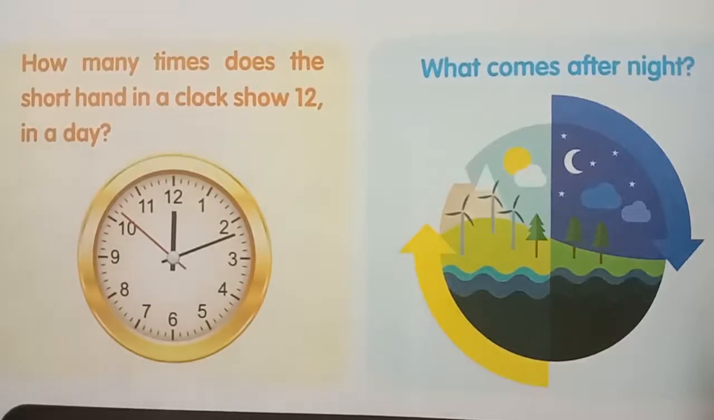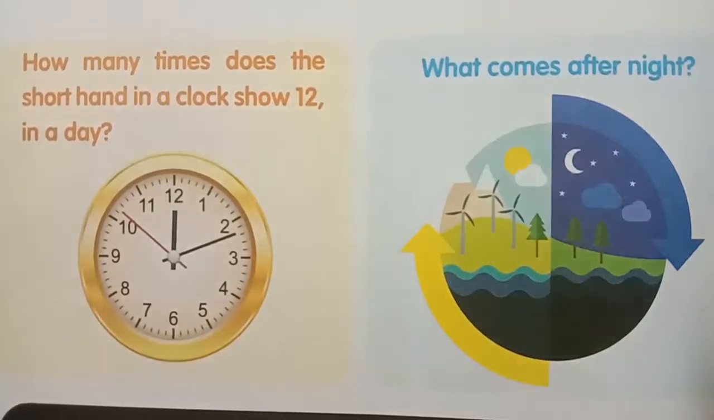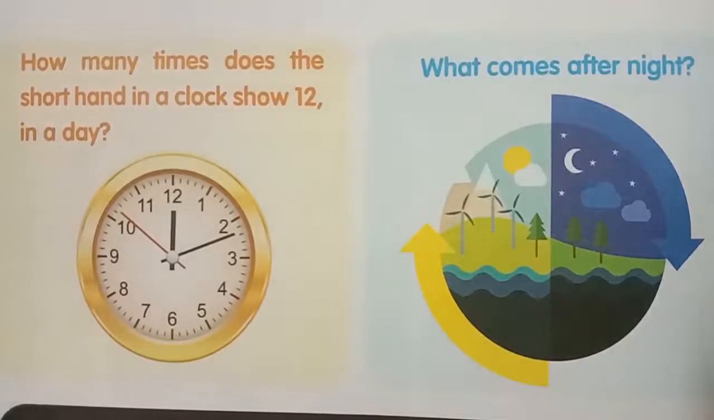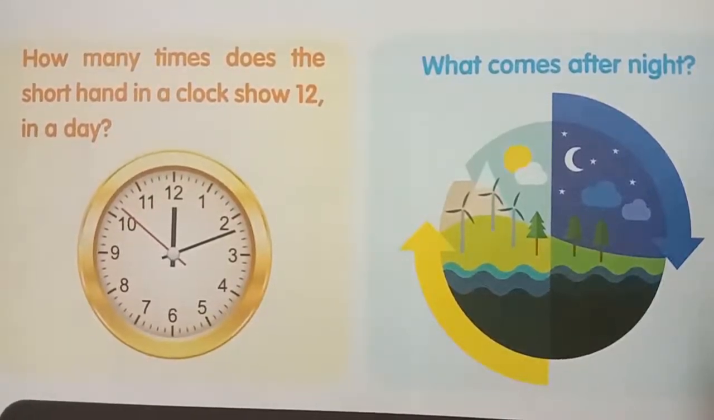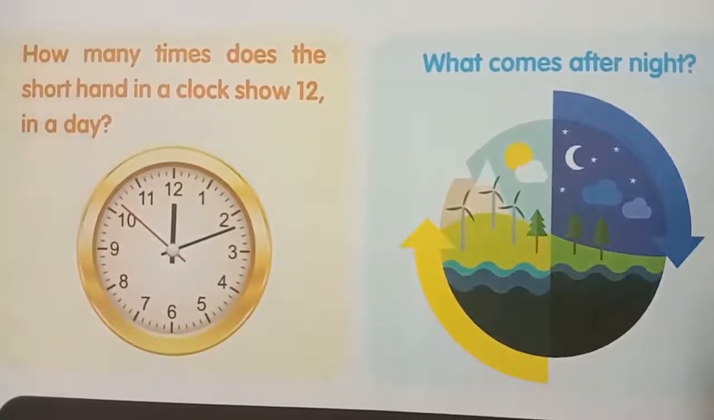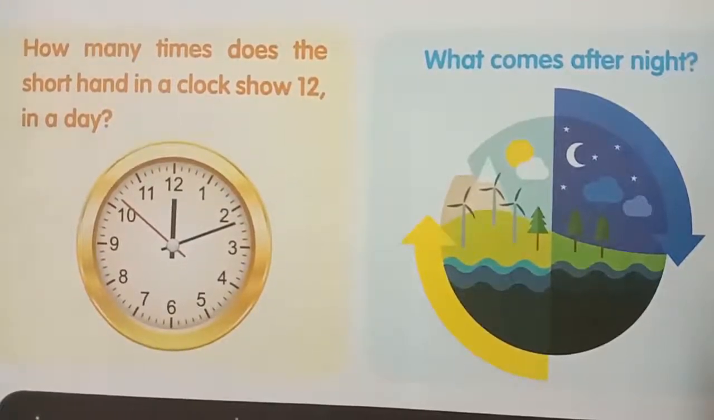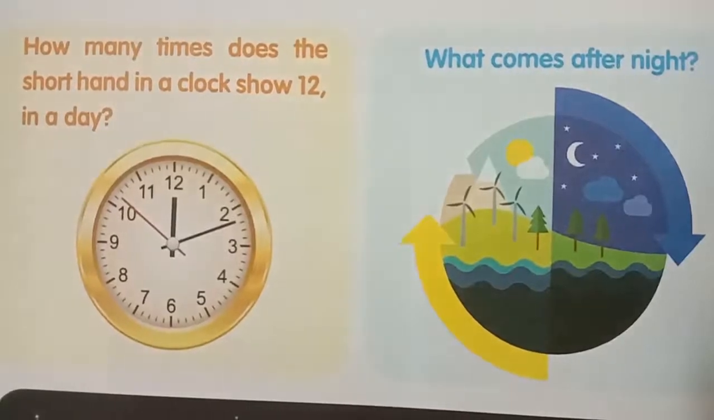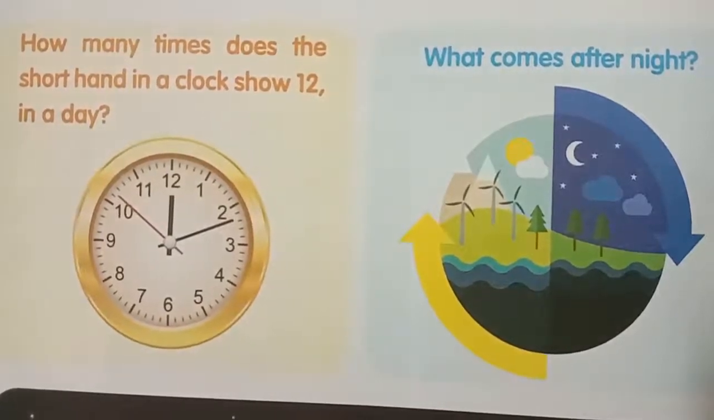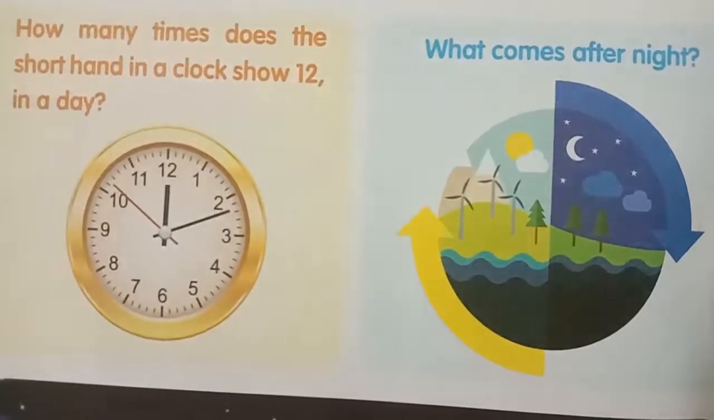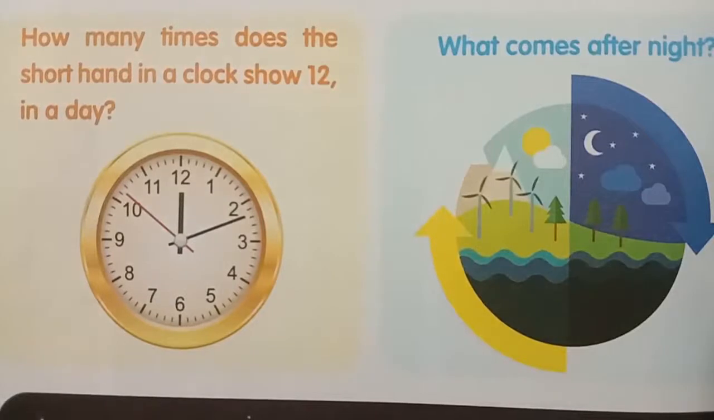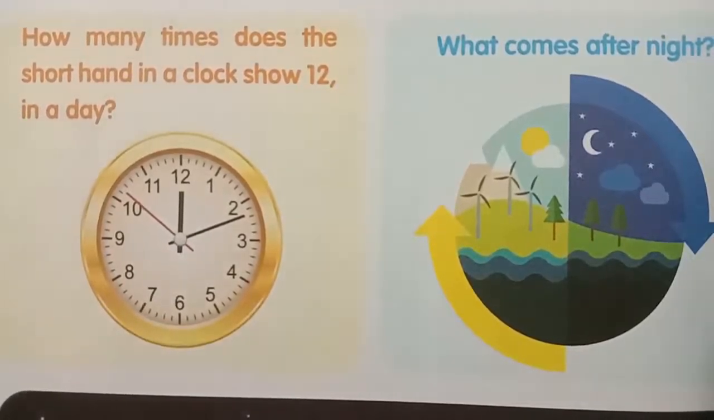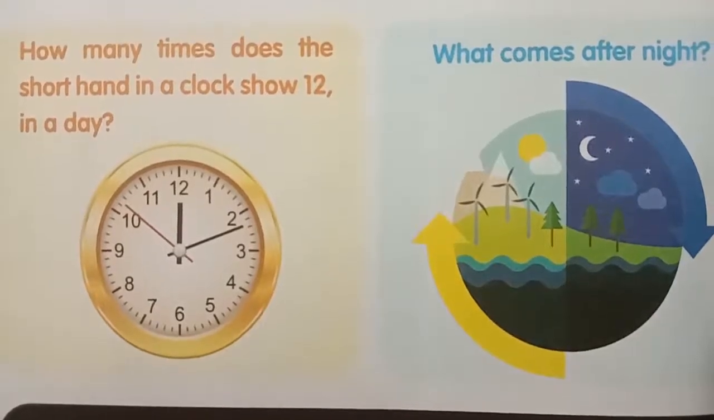Children, what did you learn in the previous class? You learned in the previous class changes around us. Natural changes, man-made changes, desirable natural changes, desirable man-made changes. Now, I am going to tell you about phases of moon, formation of day and night.